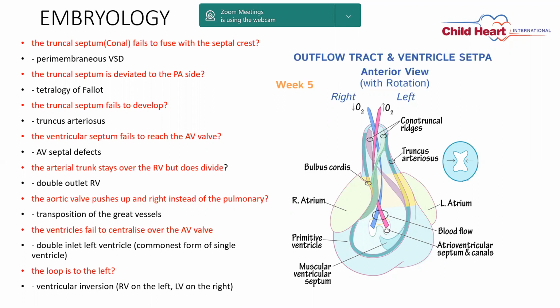Then arterial trunk stays over the right ventricle but doesn't divide. So that comes like the DORV. Then aortic valve pushes up and right instead of pulmonary artery, that is called transposition of great artery. These are all the rotational anomalies of the trunk. So this is the basics of interventricular septum and embryology of the VSD.